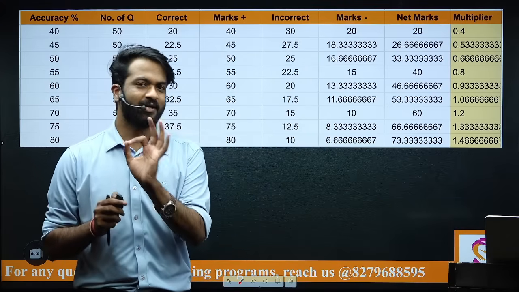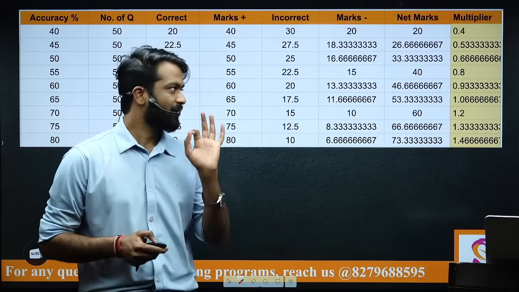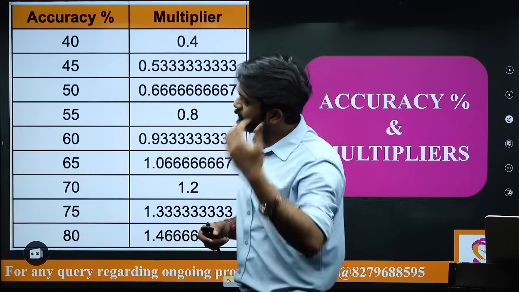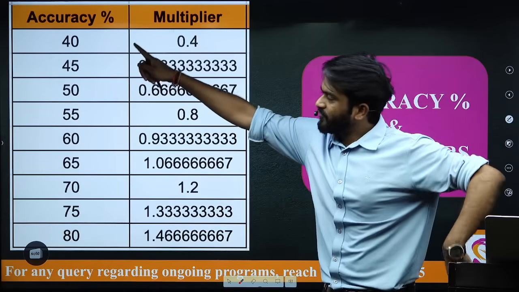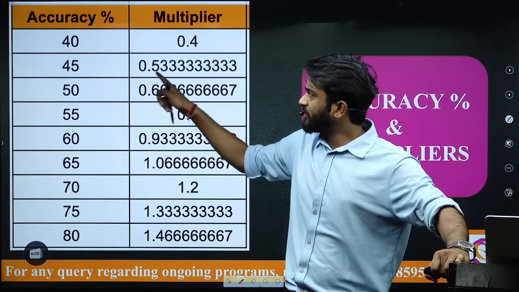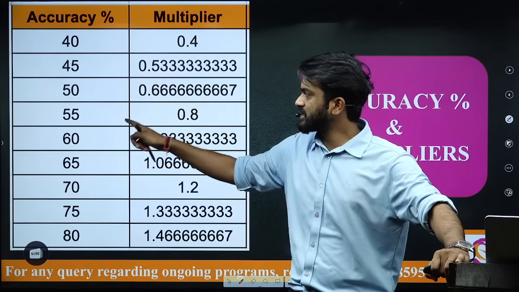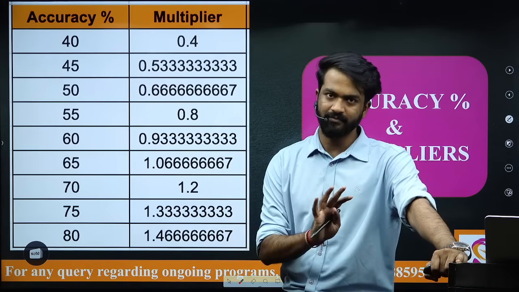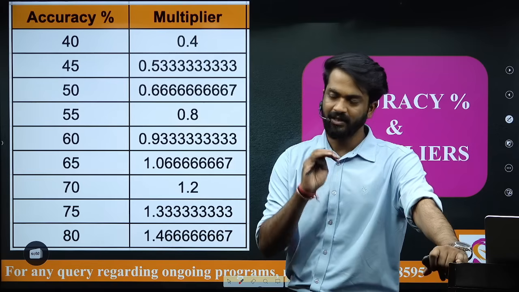Understand it a little, it's not very complex. For you, I have written it again in this format. If your accuracy percent is 40, you have to multiply by 0.4, 45 by 0.53, 50 by 0.66, 55 by 0.8, and so on. Did you understand this much first? Is it clear now? Let's move ahead.